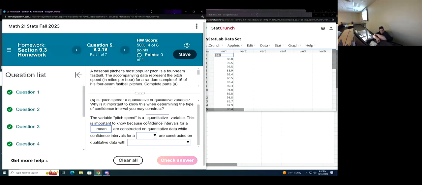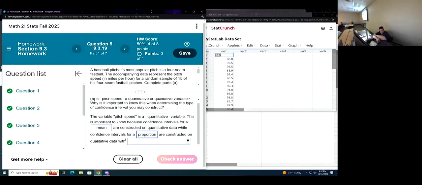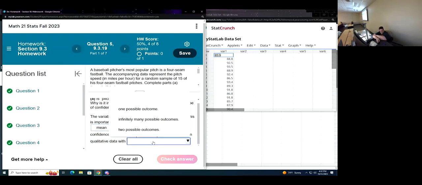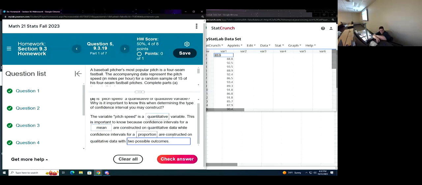This is important to know because confidence intervals for a mean are constructed on quantitative data, while confidence intervals for a proportion are constructed on qualitative data with two possible outcomes. It's got to have one or the other.